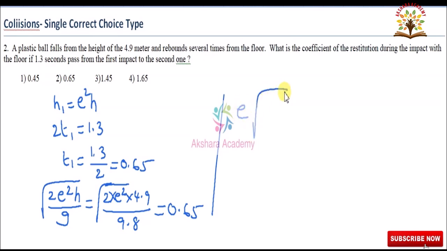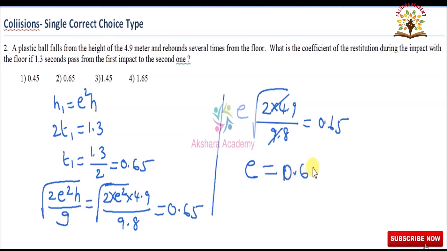E of root of 2 into 4.9 by 9.8 is equal to 0.65. Here 2 into 4.9, 9.8, 9.8 cancel. Root 1 is equal to 1. E into 1 is equal to E. E is equal to 0.65. So in these options, which is correct? Second option is correct.